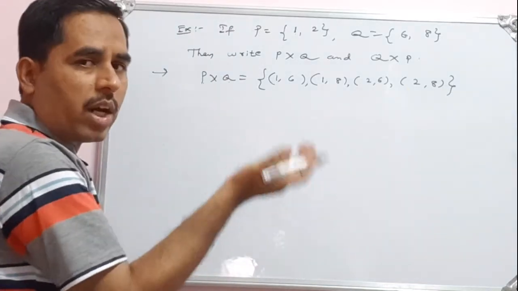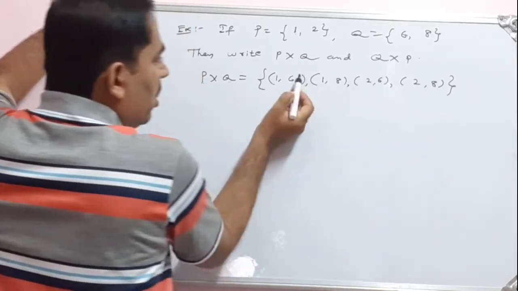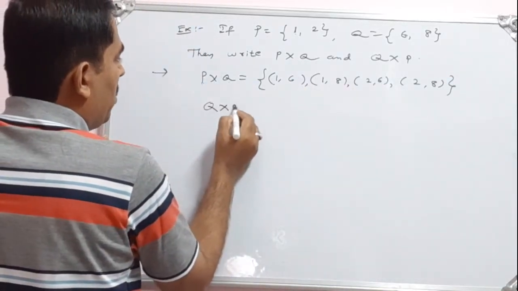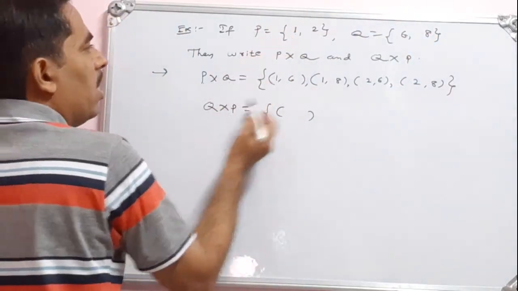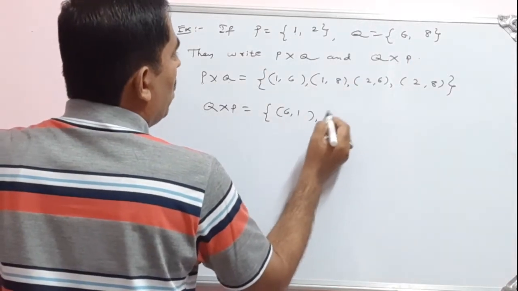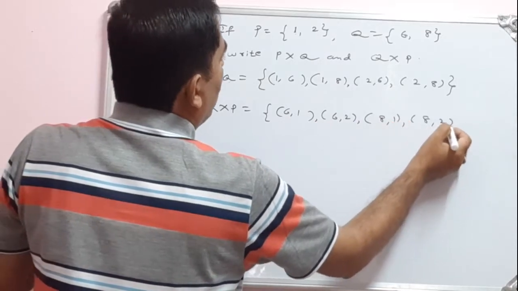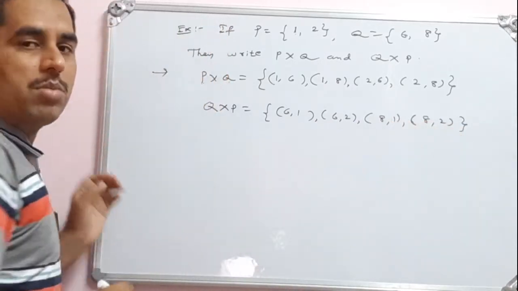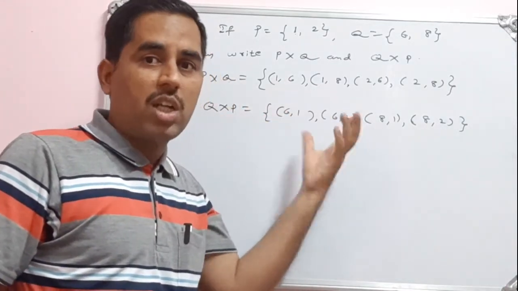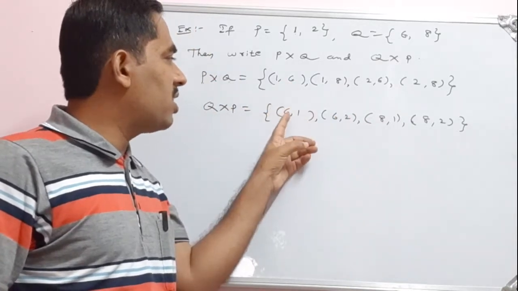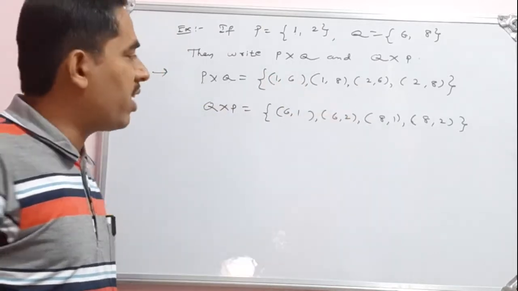Then we can write Q cross P also. How many ordered pairs do we have? 1 2 3 4. Observe carefully. Q cross P means you start from set Q to set P. So I will fix 6 comma 1, then 6 comma 2, then 8 1, 8 2. Observe this: of course P cross Q is not equal to Q cross P. These ordered pairs are not equal, their positions are changing. Here this is 1 comma 6, this is 6 comma 1. All the ordered pairs are different here.